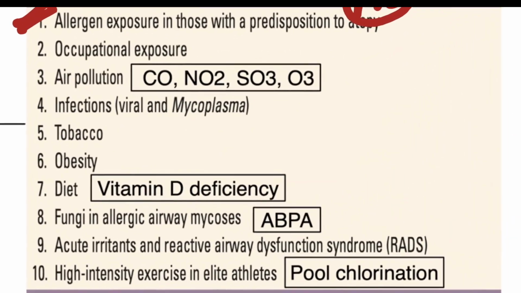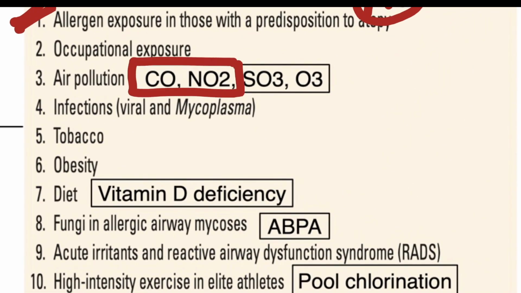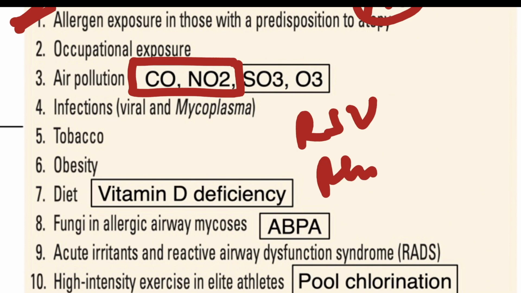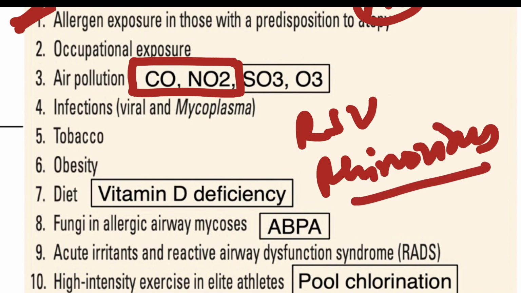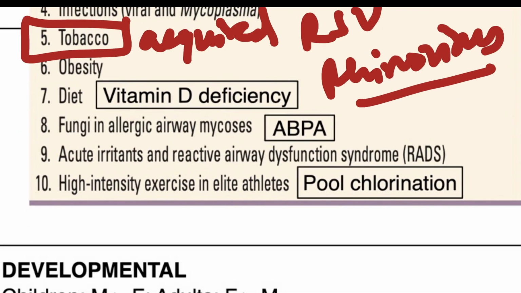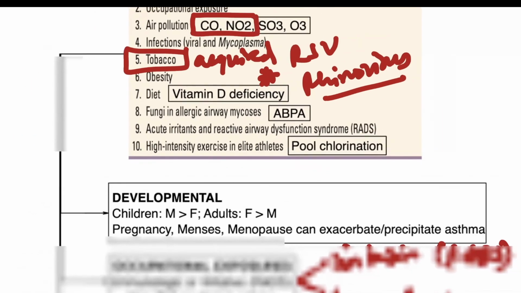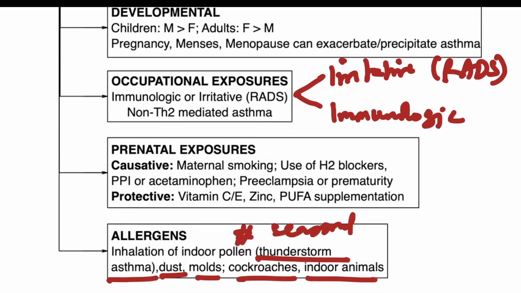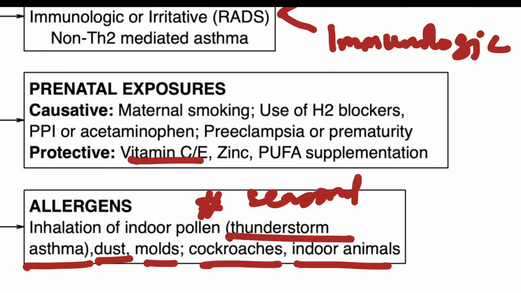Along with that, regarding air pollution, the most important agents that are implicated include carbon monoxide and nitrogen dioxide exposure. Infections including respiratory syncytial virus and rhinovirus along with mycoplasma infections are contributory to asthma. Tobacco smoking is one of the most acquired and preventable causes of asthma. Along with that, it has been proposed that vitamin D deficiency predisposes to asthma. Vitamin C, E, zinc, and polyunsaturated fatty acid supplementation is deemed to be protective.